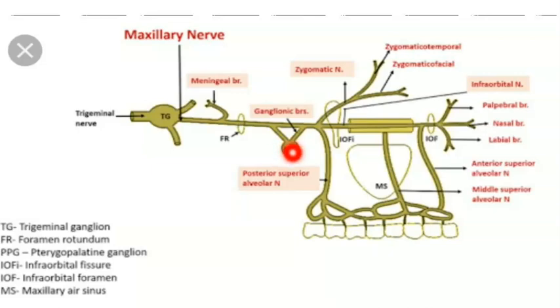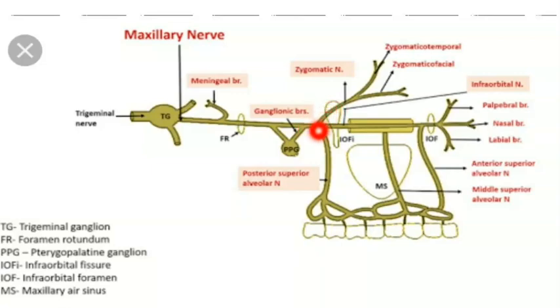Within the pterygopalatine space, the maxillary nerve also gives one branch called the posterior superior alveolar nerve.